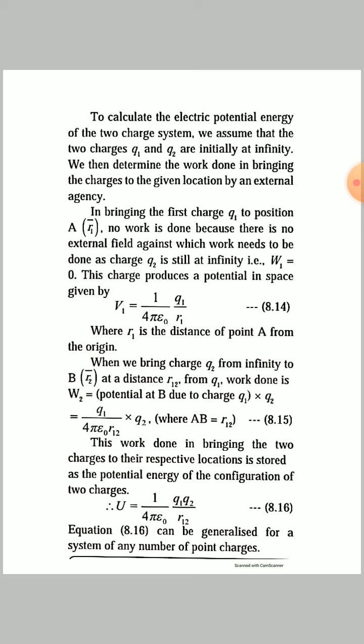This charge q1 produces a potential in space given by V1 equal to 1 upon 4 pi epsilon 0 into q1 upon r1. This is equation 8.14, where r1 is the distance of point A from the origin O.